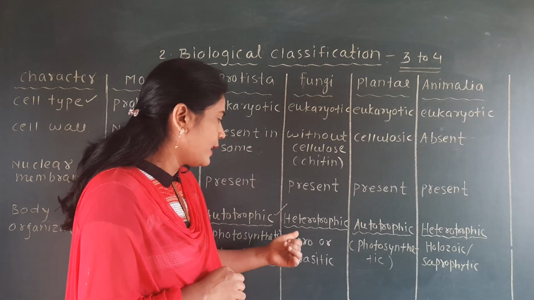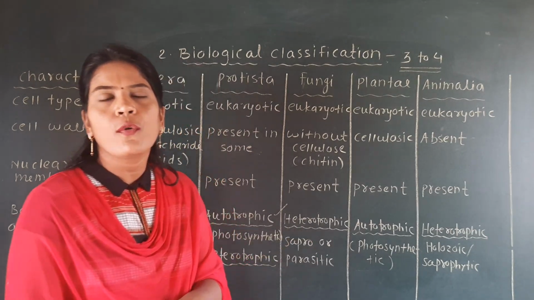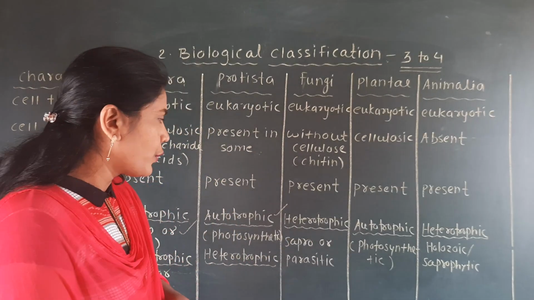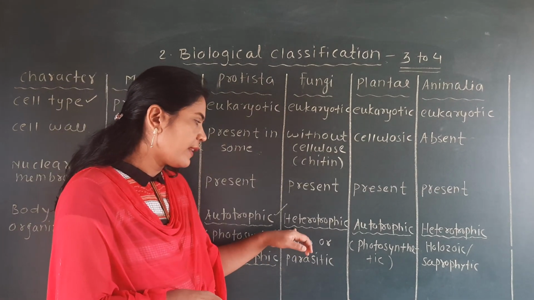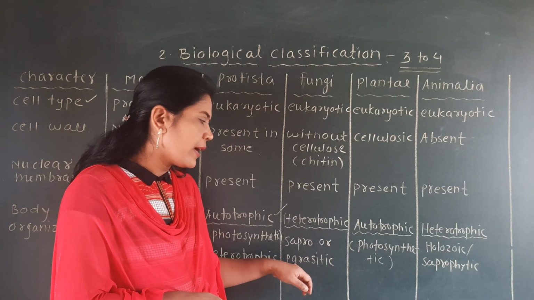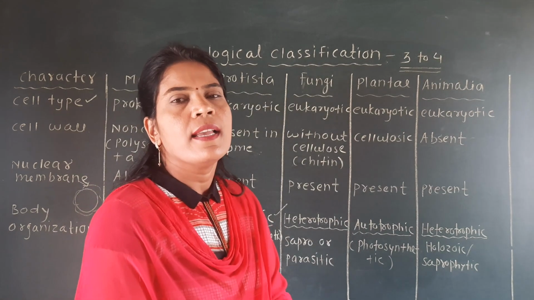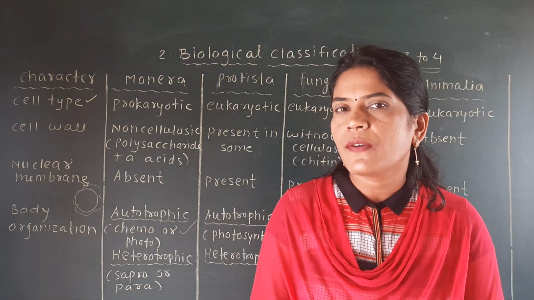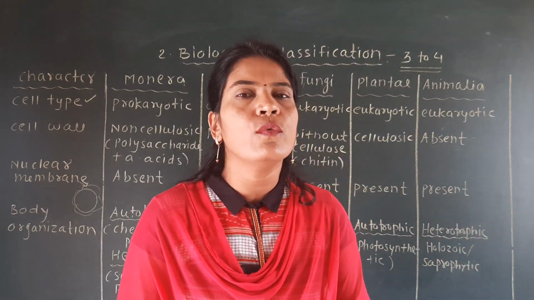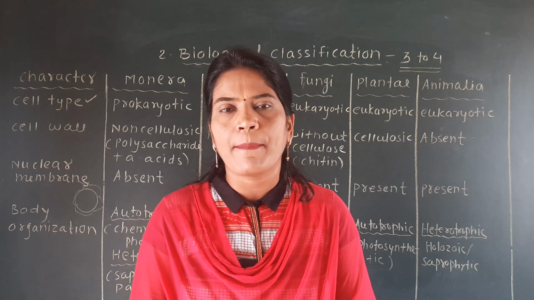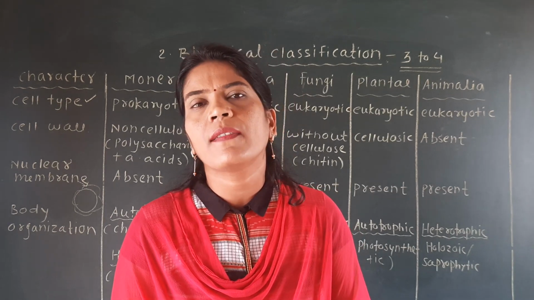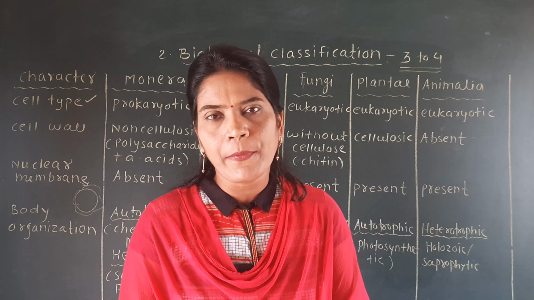heterotrophic. And if we see this heterotrophic nutrition, you will find that they are saprophytic as well as parasitic. Saprophytic means the organism which grows on dead and decaying matter, कुजलेल्या अन्नपदार्थावर जगणारे, that is called saprophytic.